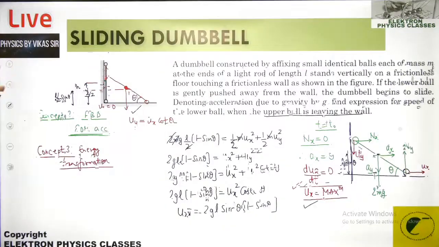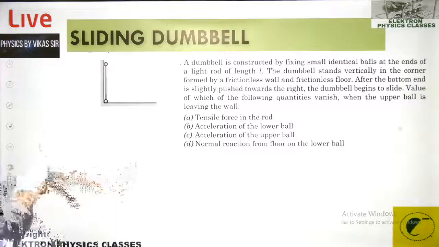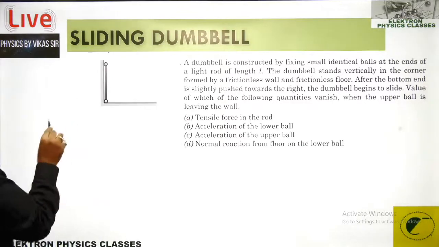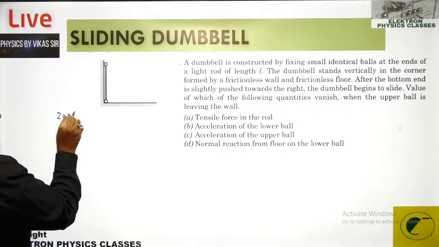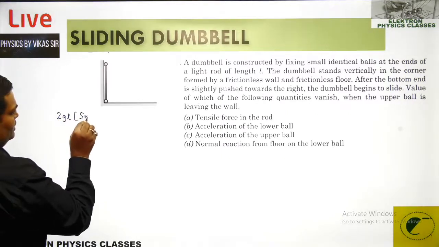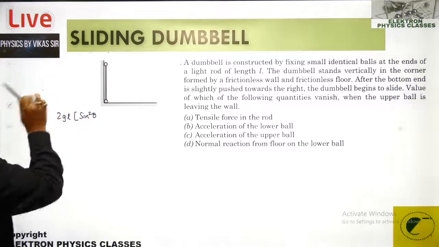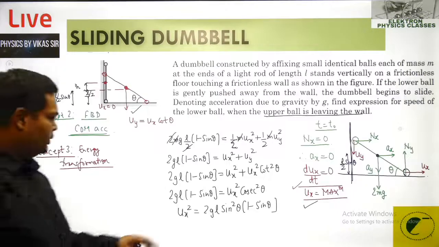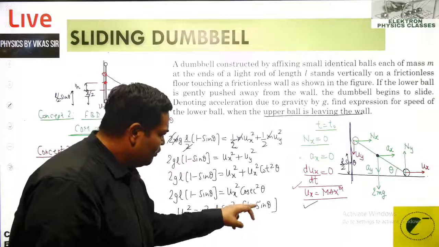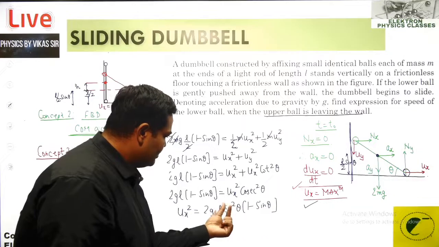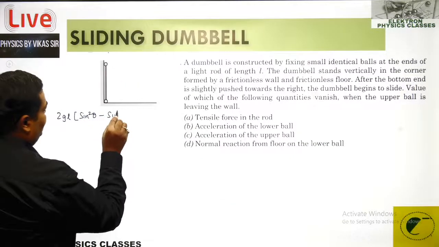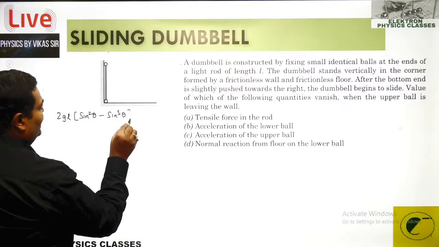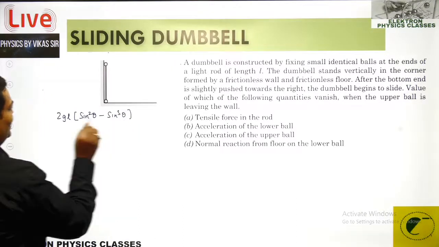And now we need to take this further, which makes us with the relation as 2gl into sine square theta. Just check on the relation. That was 2gl sine square theta (1 minus sine theta). So I am just multiplying this. That will be sine square theta minus sine cube theta, and that's the expression for your ux square.